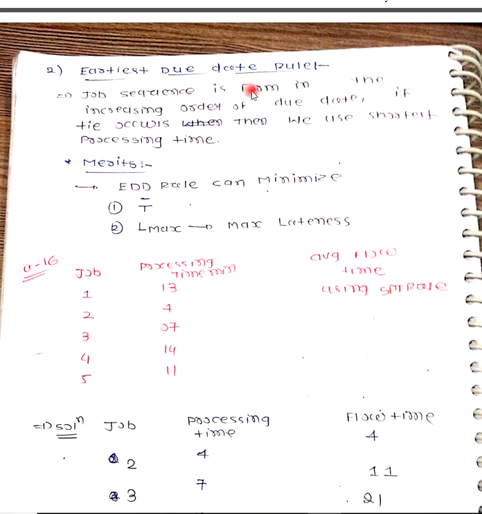Second method, that is earliest due date. The job sequence is formed in increasing order of due date. It is the same as shortest processing time.